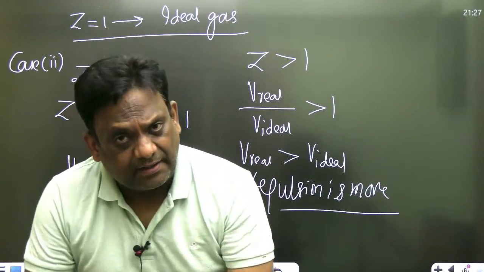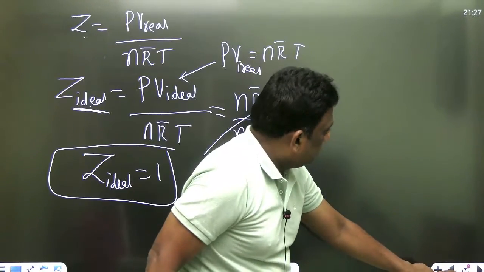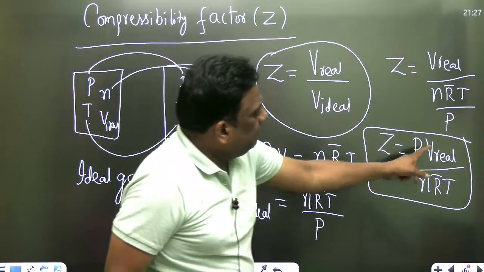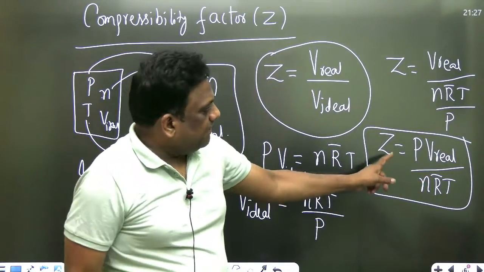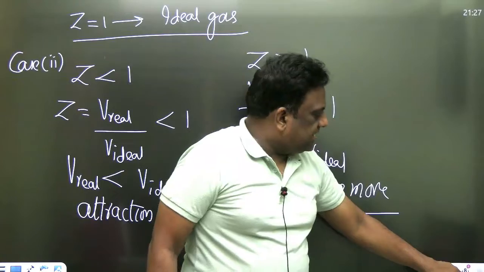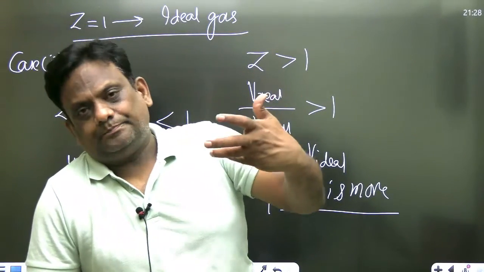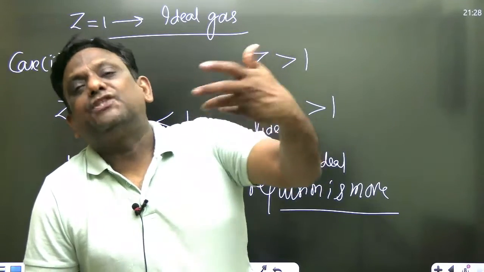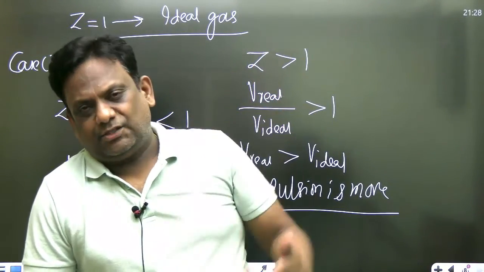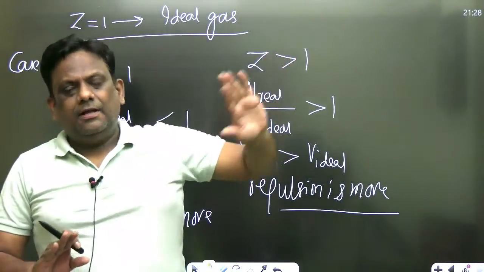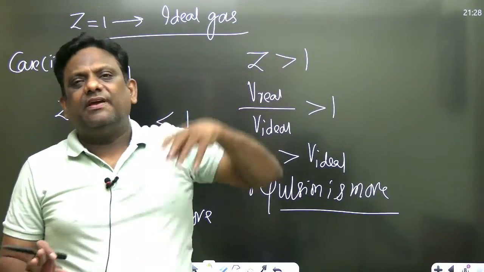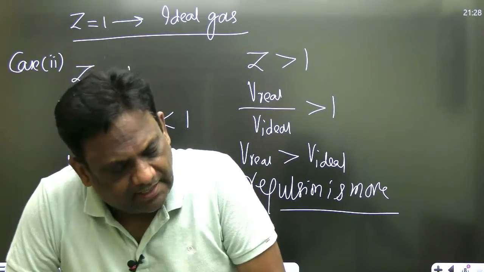What is compressibility factor, and what is the equation of compressibility factor? देखो, it is PV real by nRT. The compressibility factor is PV real by nRT. So what is the significance of compressibility factor? It shows how far it is from ideal gas behavior. तो कितना deviation है? मेरा real gas, how much it is deviating from ideal gas? It is showing. Excellent, sirs.